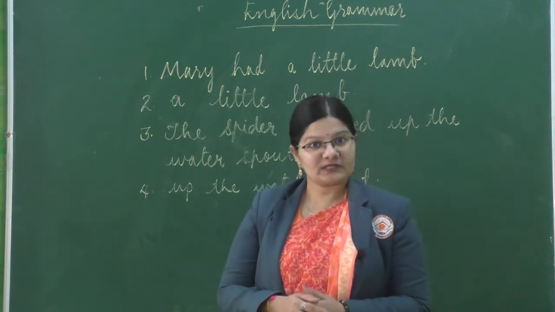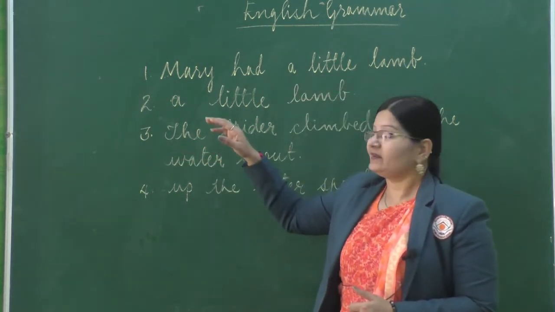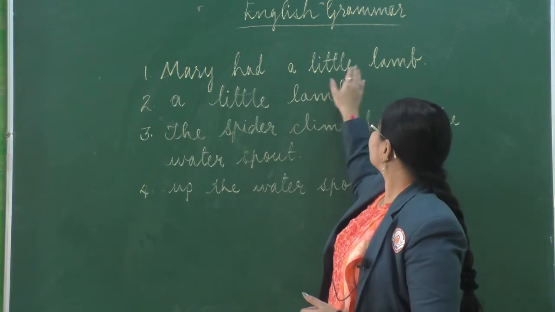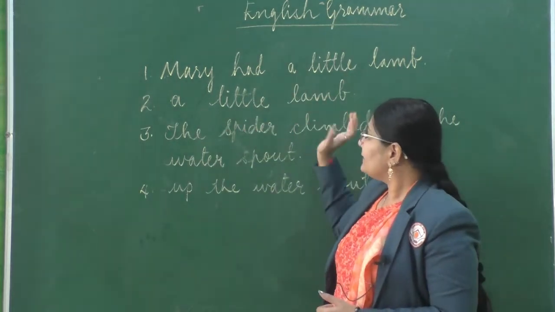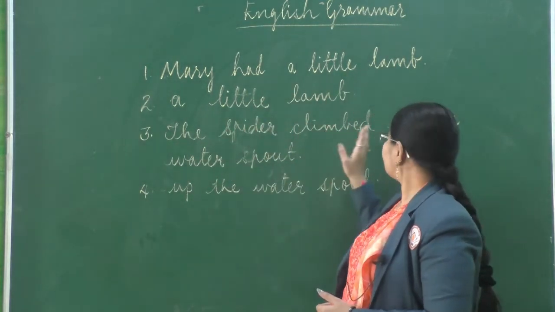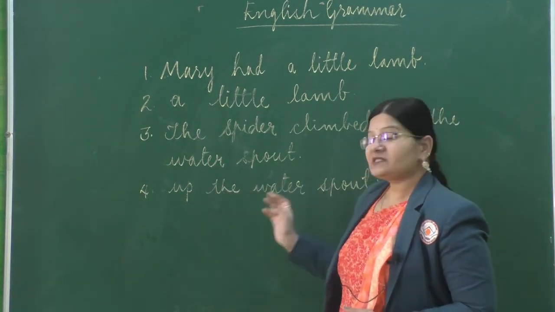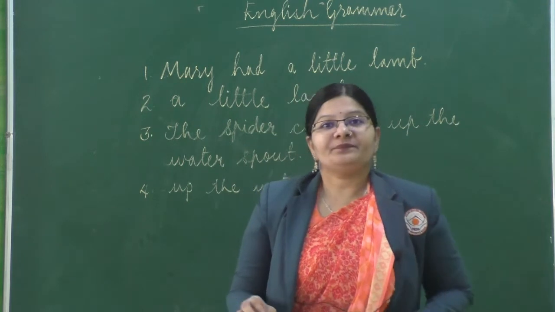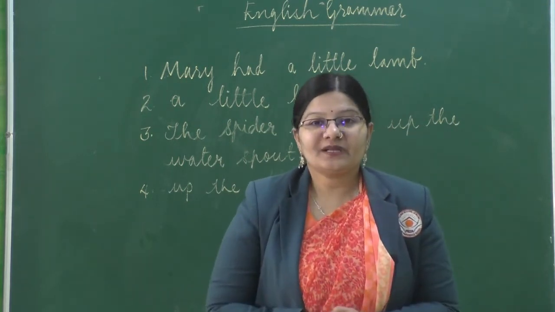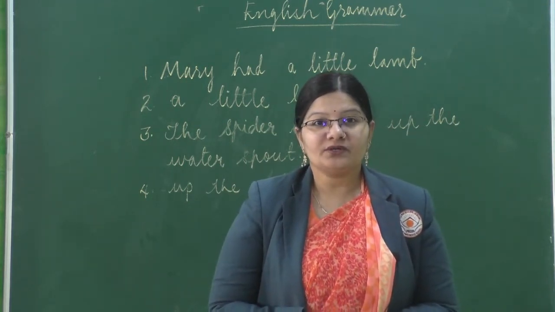Okay, can you read it once more? Yes, Mary had a little lamb. A little lamb. The spider climbed up the water spout. Up the water spout. So children, can you tell me what you have observed on the blackboard?